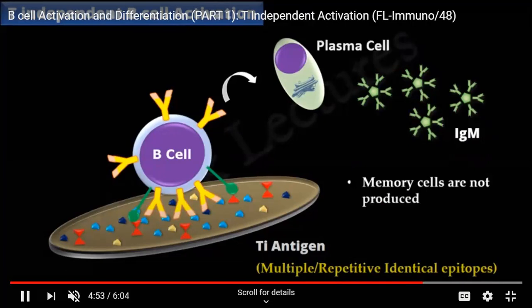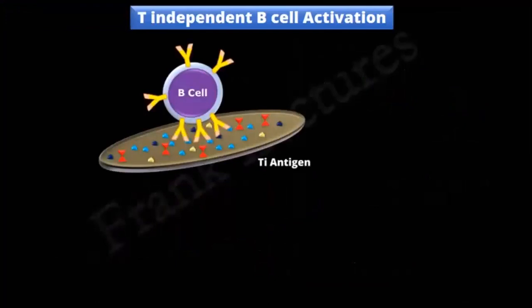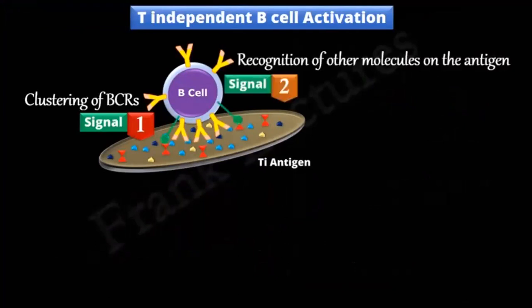And in this process, there is no formation of memory cells. There is no memory cell produced, and even if memory cells are produced, they are very few in number. What is the reason behind that? The reason why there is less memory cell production or none is that it is not dependent upon T cells. Memory cell production requires the help of T cells, and since there is no T cell involved in it, there is no memory cell production. Okay, so this is about the T independent B cell activation.